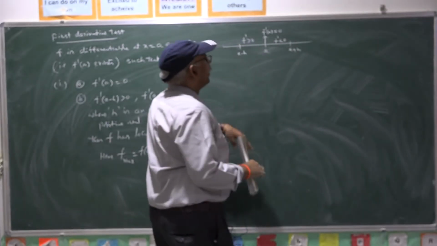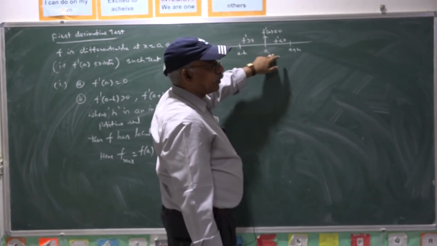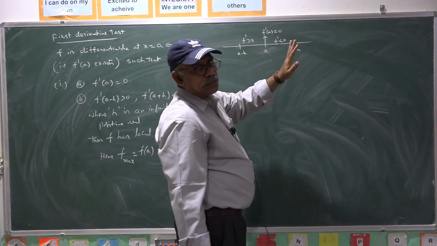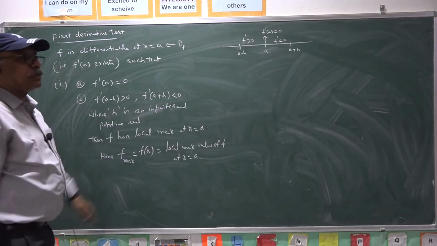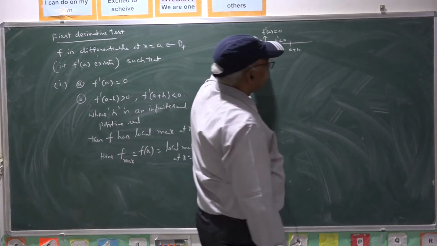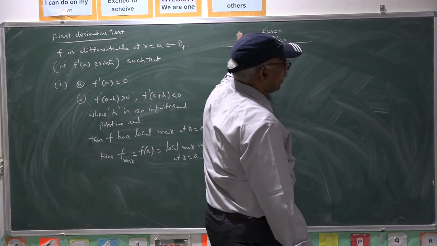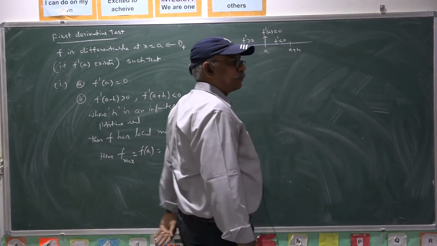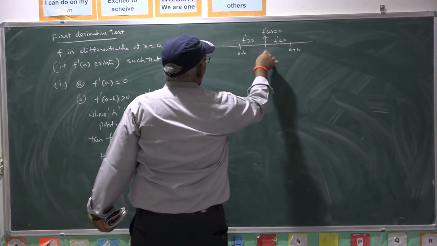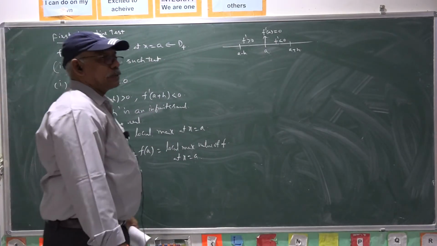That means f dash changes its sign from positive to negative as x crosses a, from left to right. Then the function has local maximum at this point.